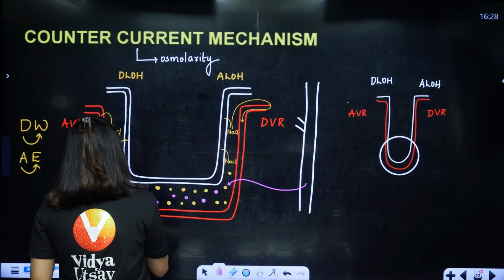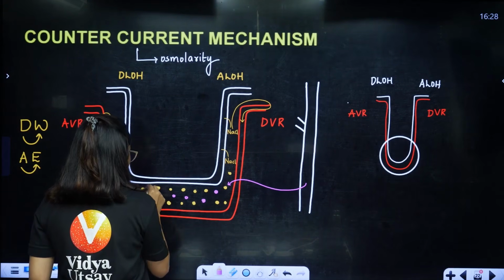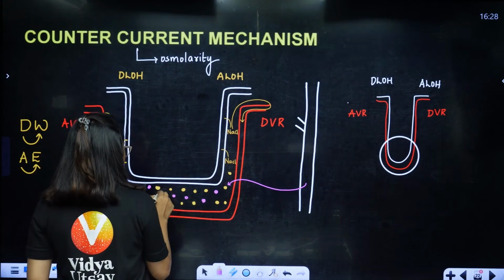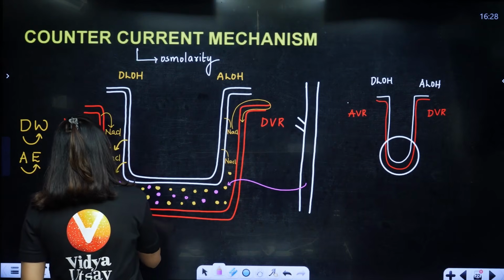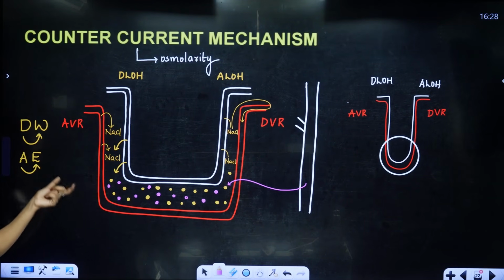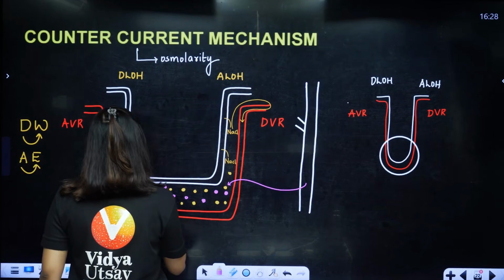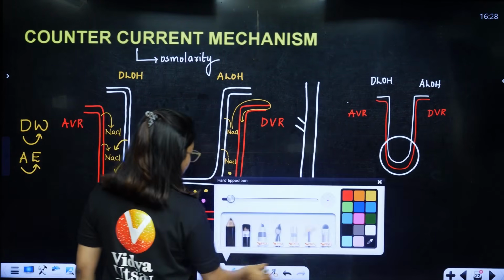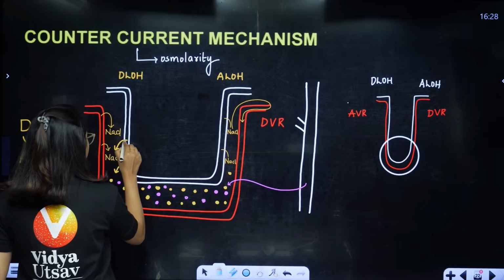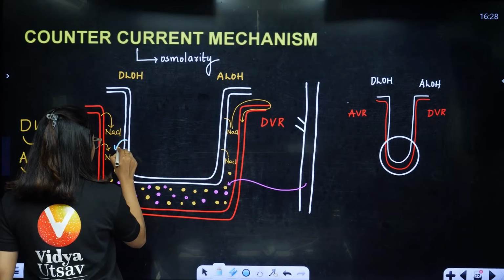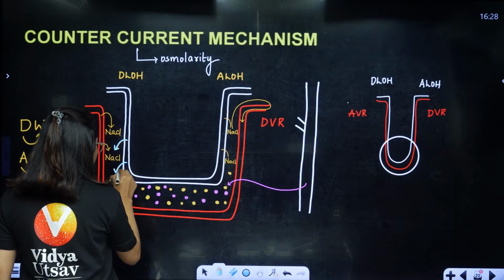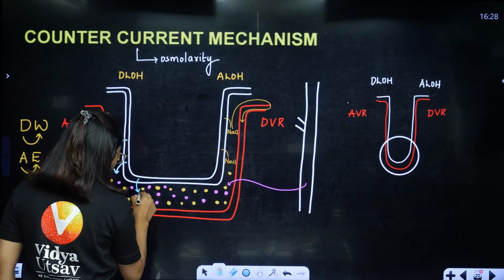So, students, please remember, here we do not use the words hypertonic or hypotonic. Here we use the word osmolarity. The osmolarity, students, has gone from 300 up to 1200. Osmolarity has increased. So here automatically what will happen, students? The water from the tubules will start coming out. This will lead to highly concentrated urine. Yes or no?